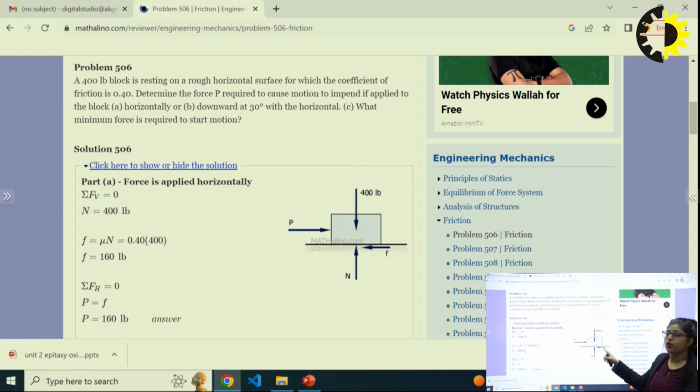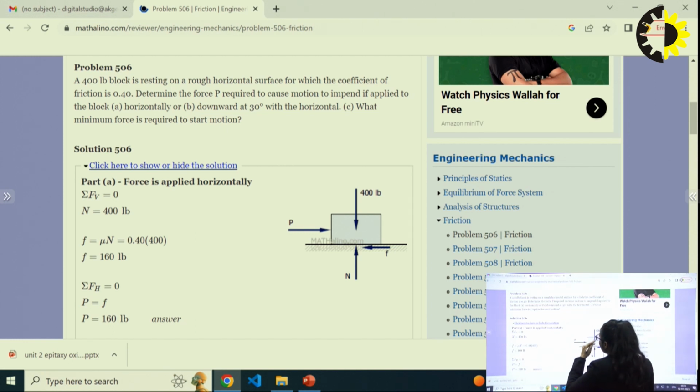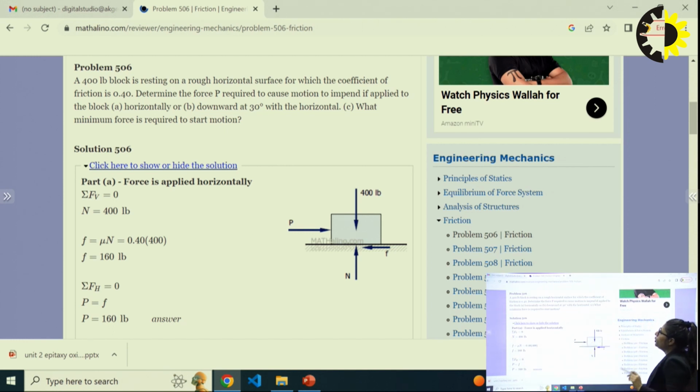If the body is in a moving condition, and mu is given, then it is kinetic friction, it is mu k. Continue. Determine the force P required to cause motion to impend if the applied force on the block is horizontal.